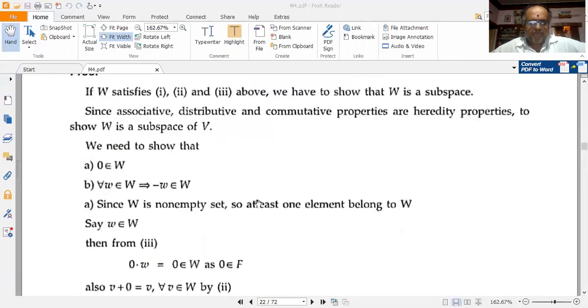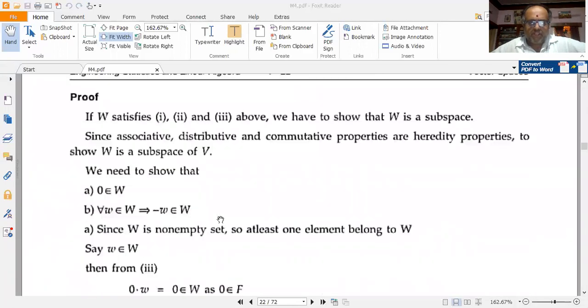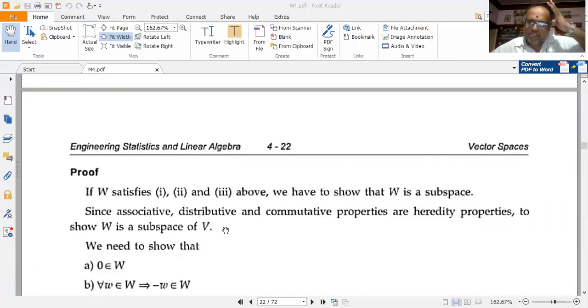So, proof. If W satisfies the three conditions as written here, then we have to only show that W is a subspace.